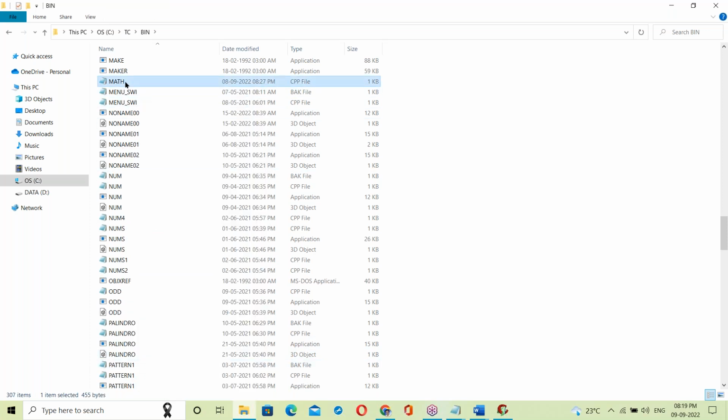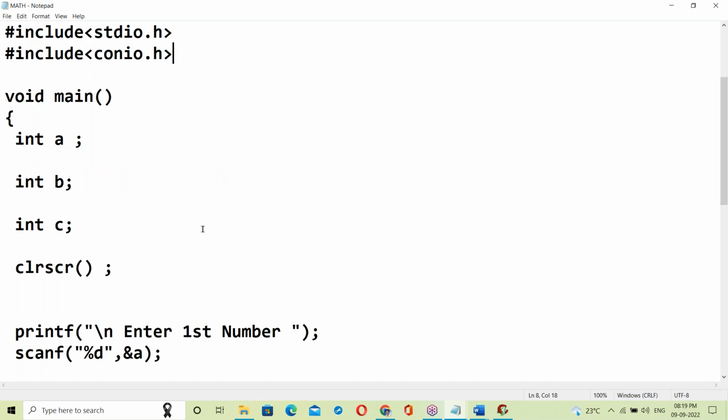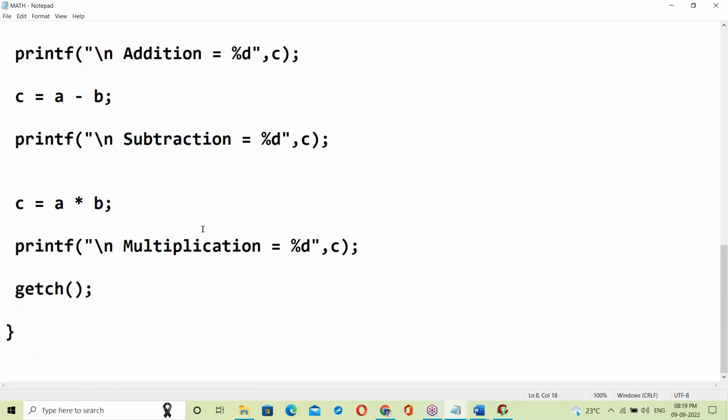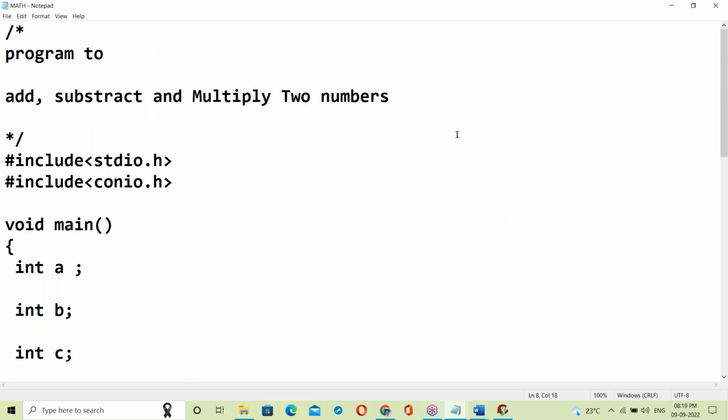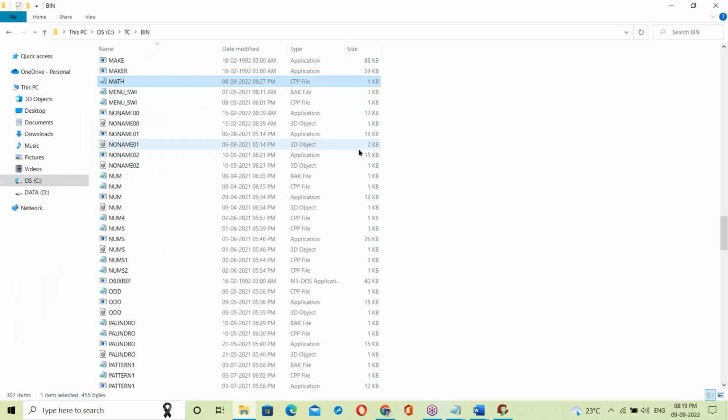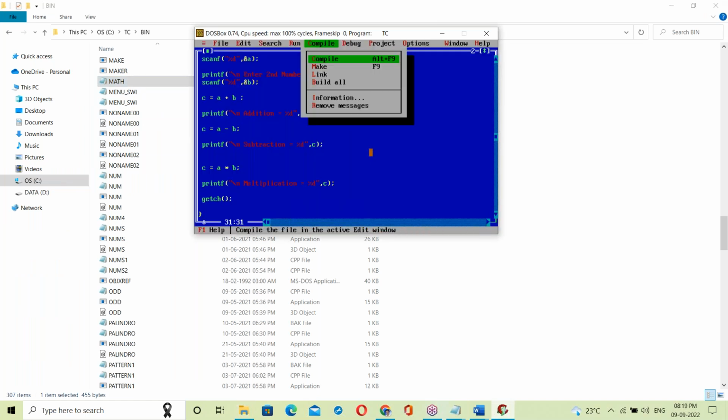See, this is the math.cpp file here. Math.cpp means C++. C++ and C language are both the same. Now I'm compiling.